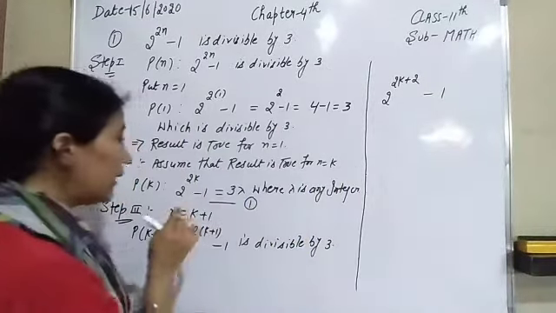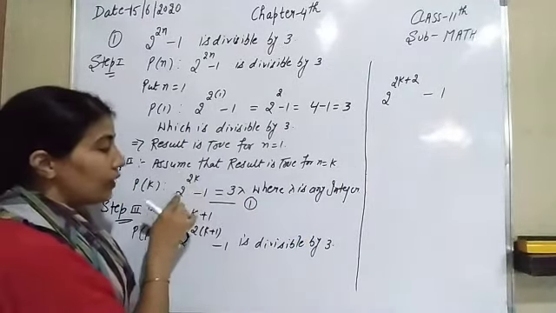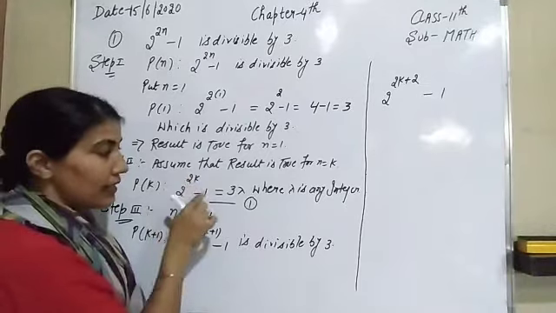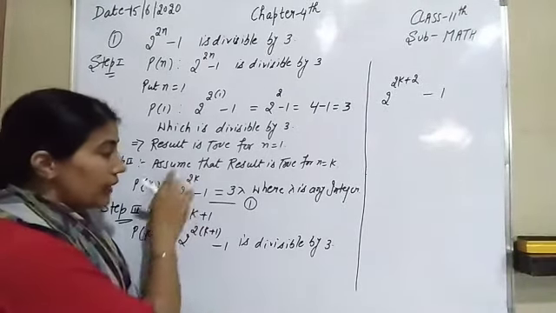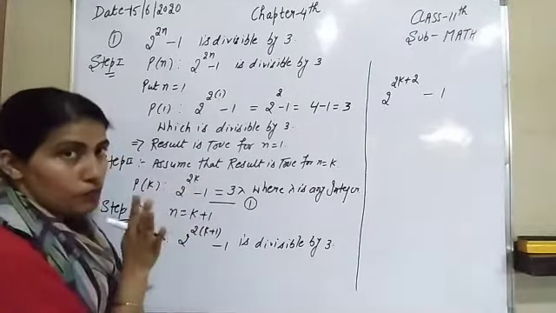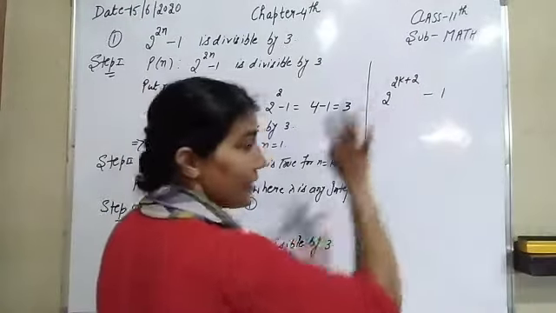After that, now look here. We know about the value of 2 raised to power 2k minus 1 equal to 3 lambda. So we can easily find out the value of 2 raised to power 2k. So we have to split its powers.